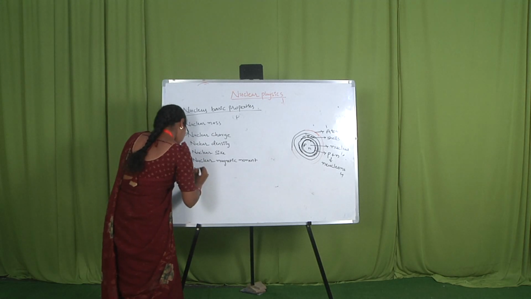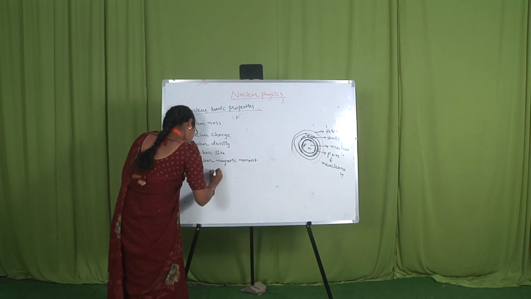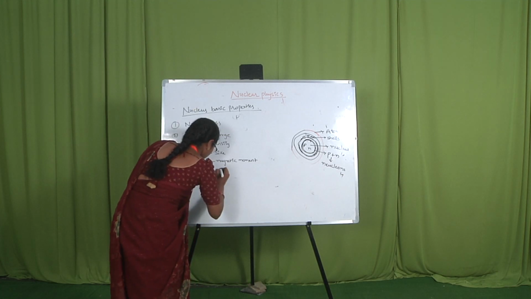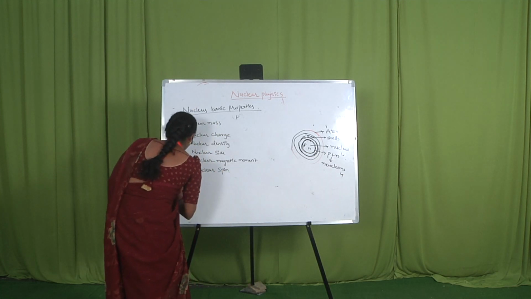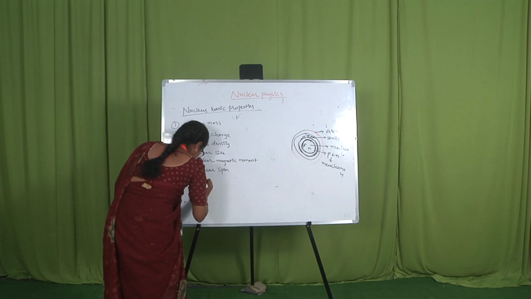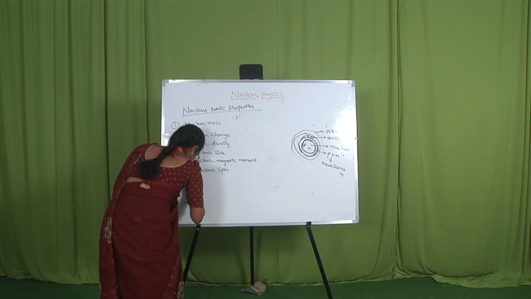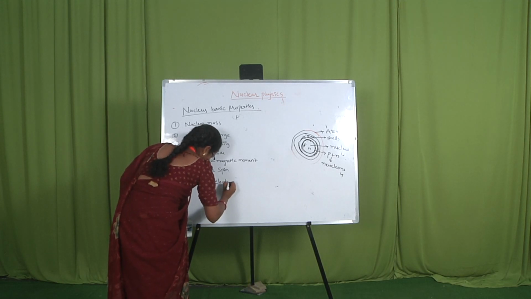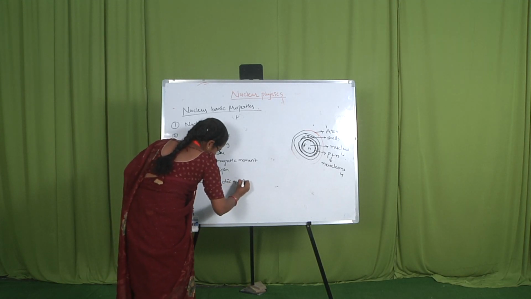Sixth one, nuclear spin. Seventh one, nuclear electric quadrupole moment.